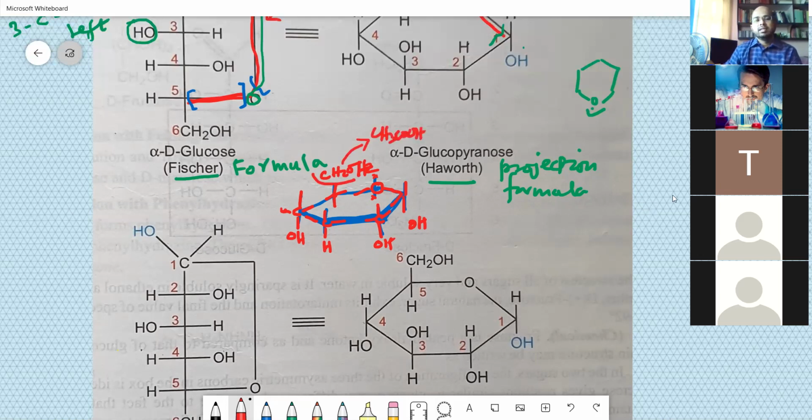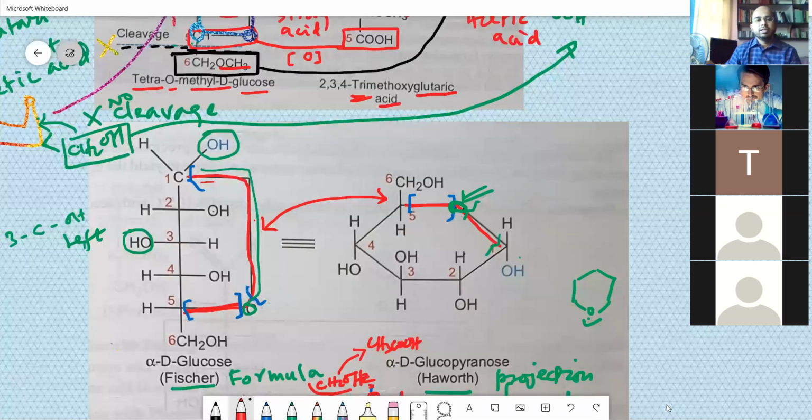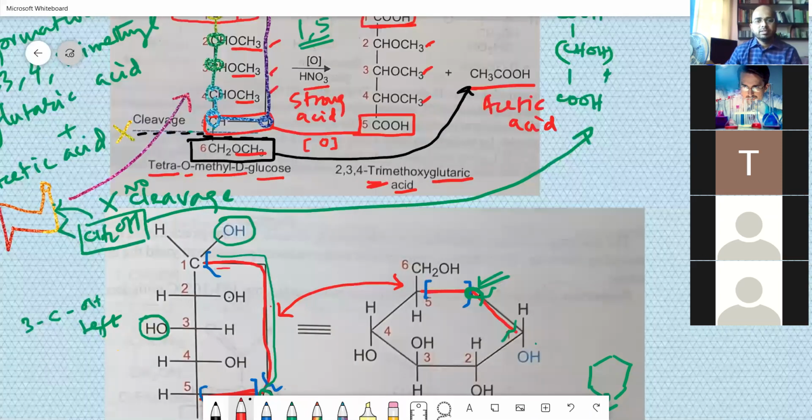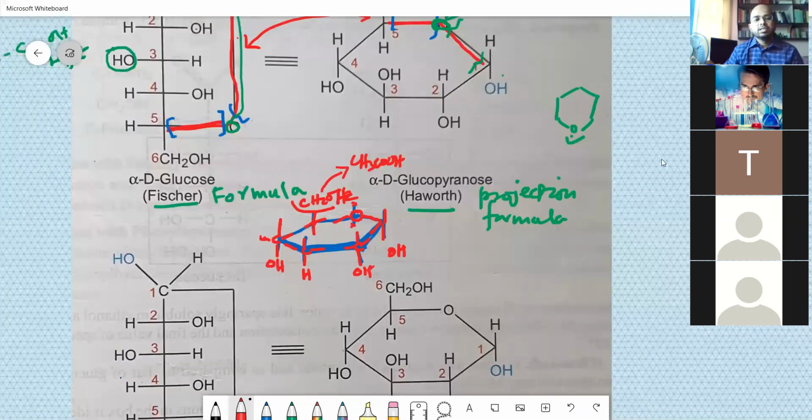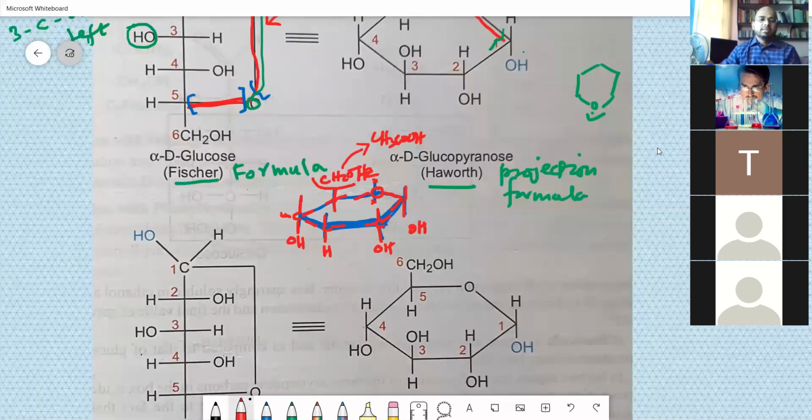Right? That is the reaction that we have seen here in the presence of strong nitric acid. The cleavage you can see. Okay. So in this you put one OH at the bottom, but OH to the left.